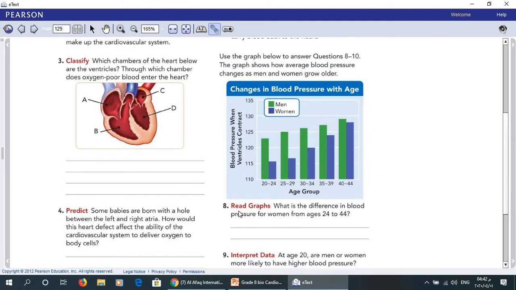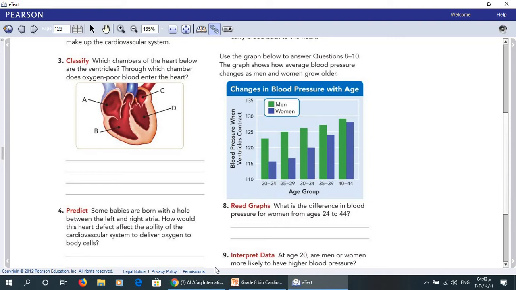Now, number 8. What is the difference in blood pressure for women from age 24 to 44? As we can see, the blood pressure increases.